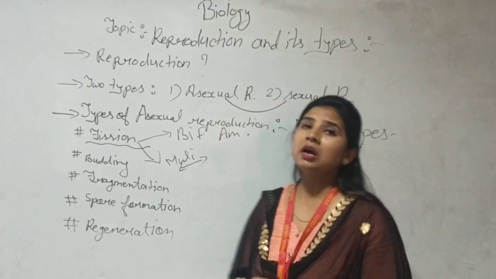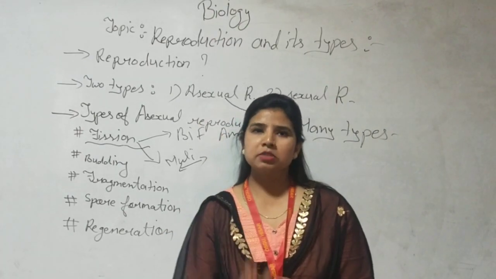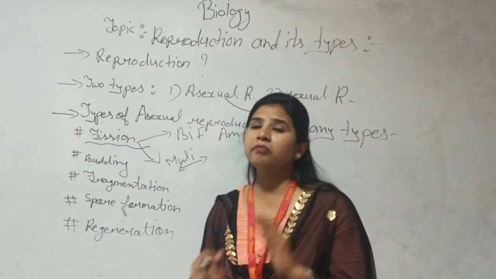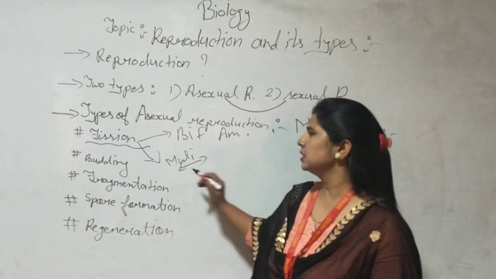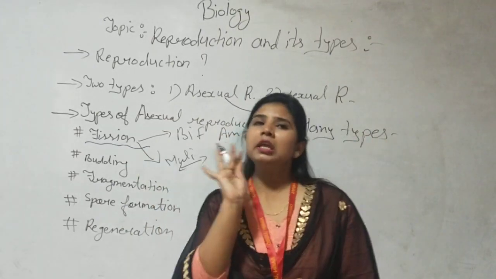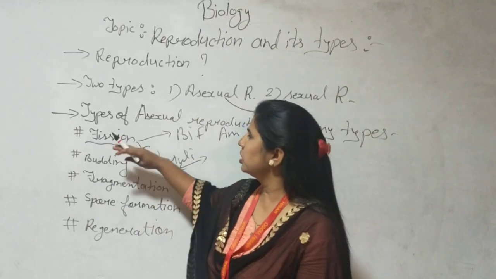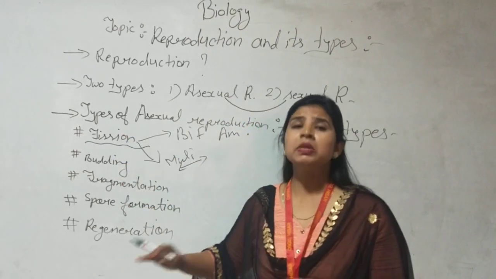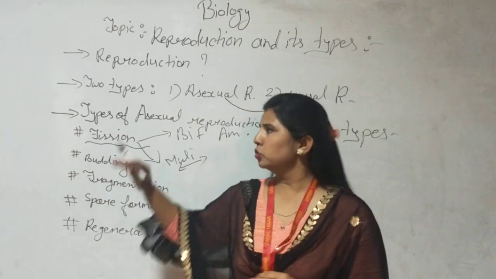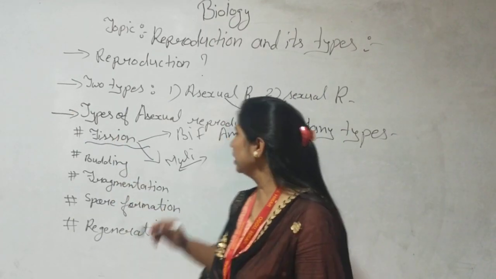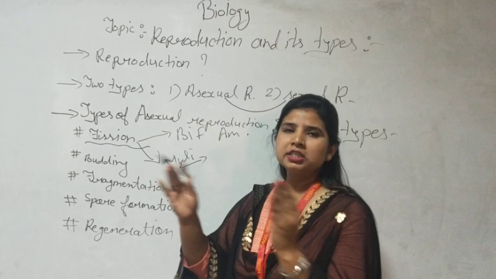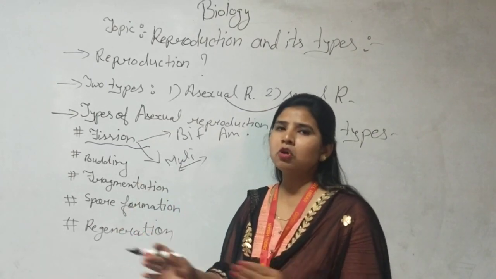Here comes plasmodium. Plasmodium develops through fission, but which type of fission? Multiple fission. Diagrams you can see. Today I am giving you just an introduction, because many of the children don't know the meaning of this also. This is the introduction part. So today you can understand what fission is and the rest of the things. Fission means when the parent breaks into two parts or many parts.